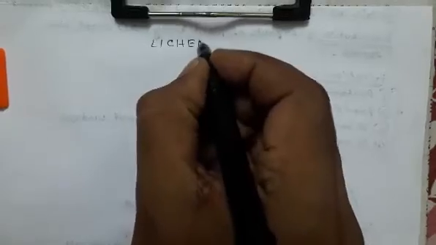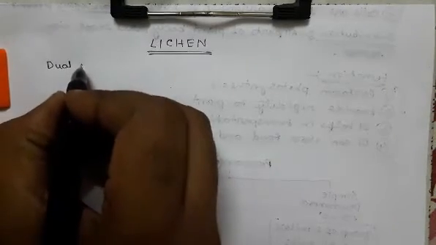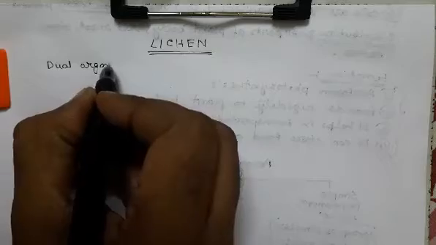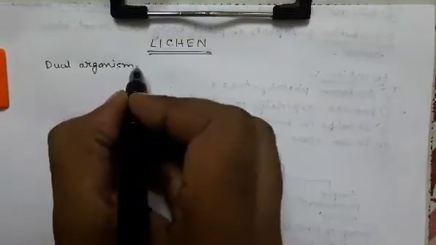Welcome everyone. Today we are going to discuss the lichen. Lichen is basically a dual organism. As a dual organism, lichen is basically composed of two types of organisms.